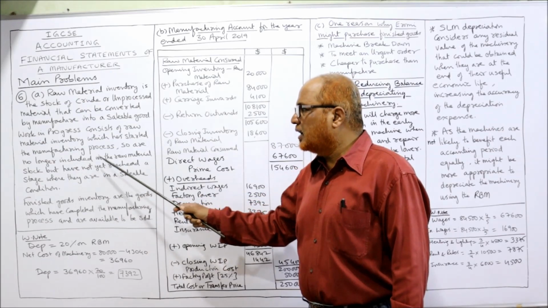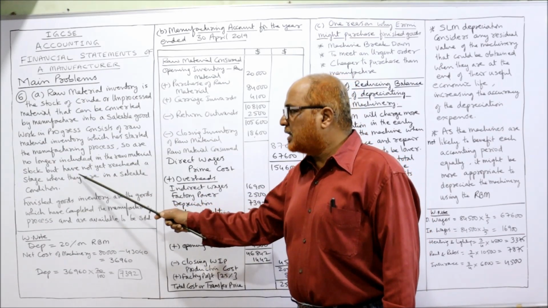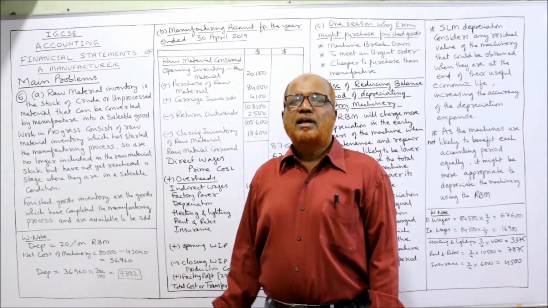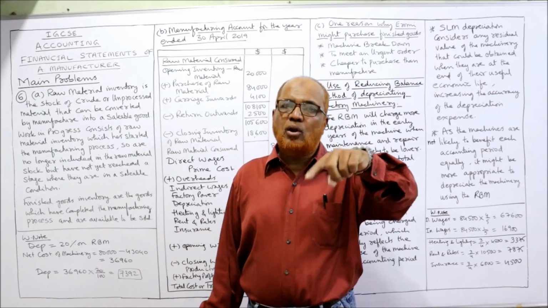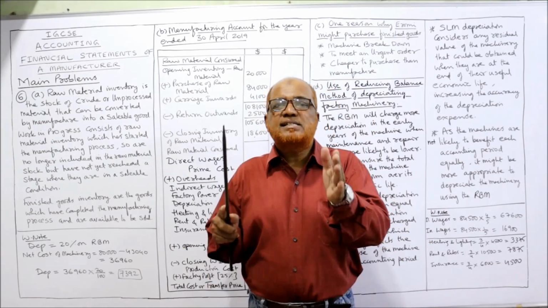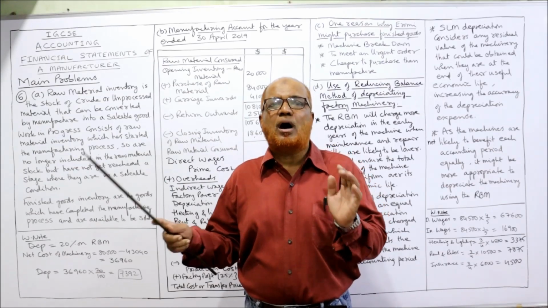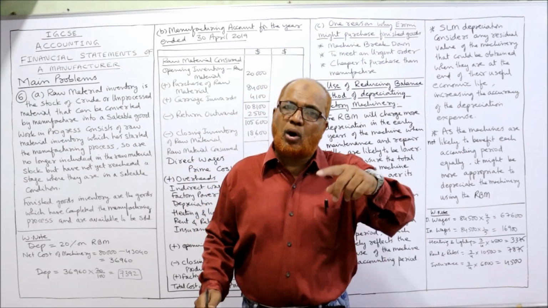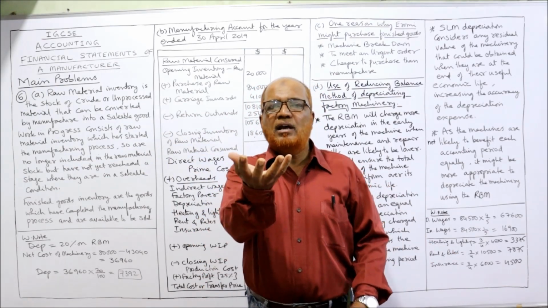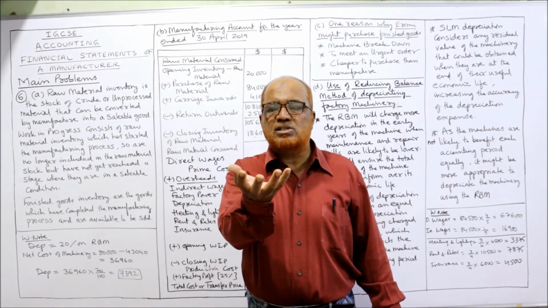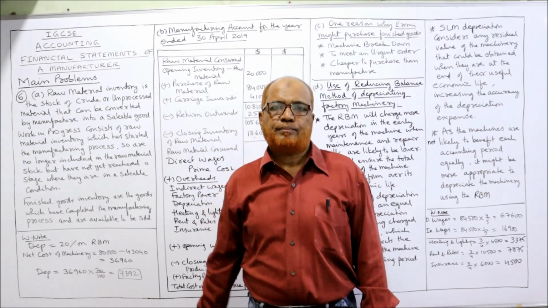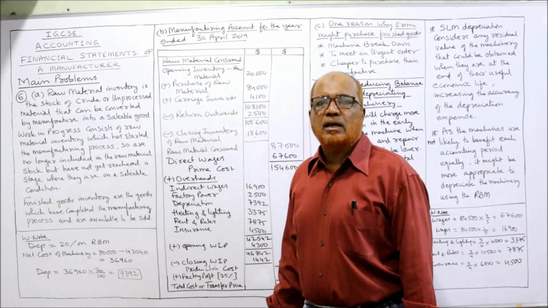So these are no longer included in the raw material stock, but have not yet reached a stage where they are in saleable condition. They are neither raw material nor finished goods. The semi-finished goods are called work in progress. Neither raw material nor finished goods. The material on which the manufacturing process has already started is called work in progress.